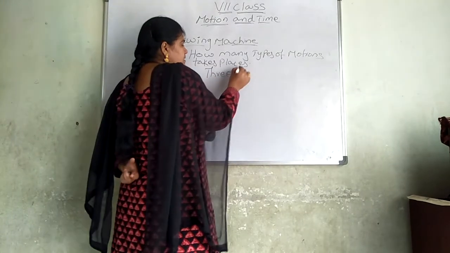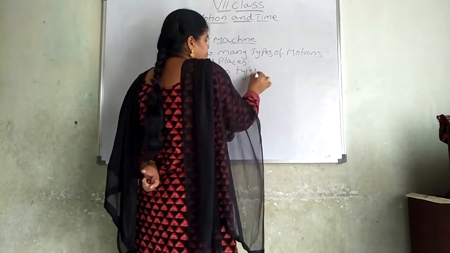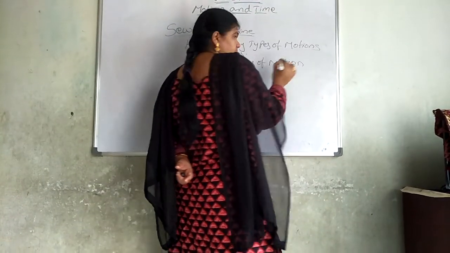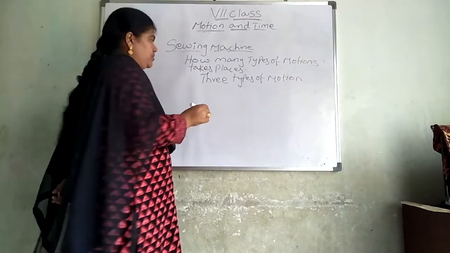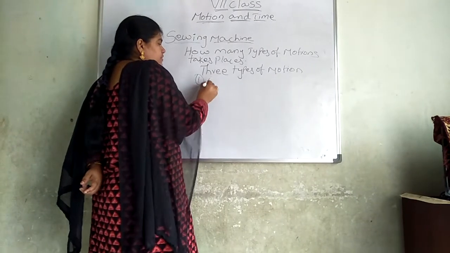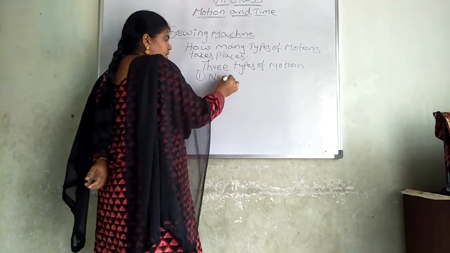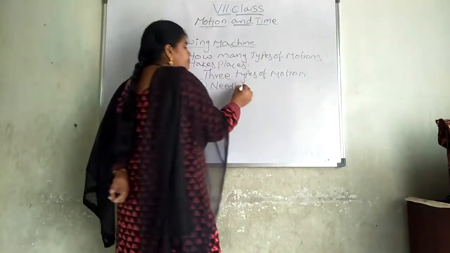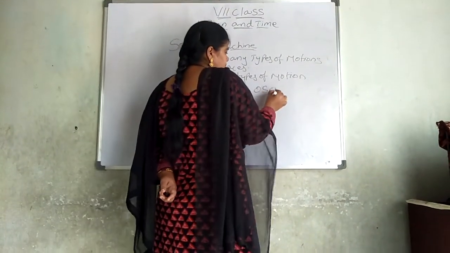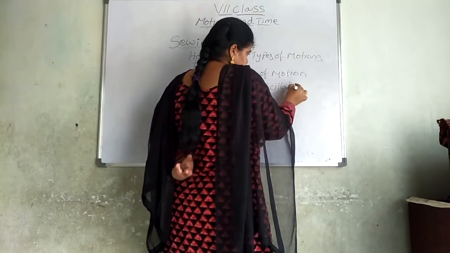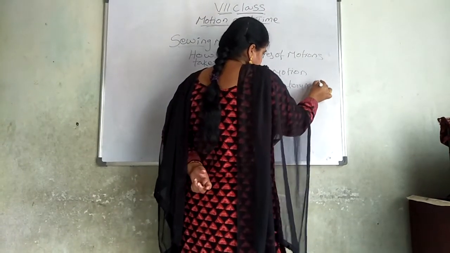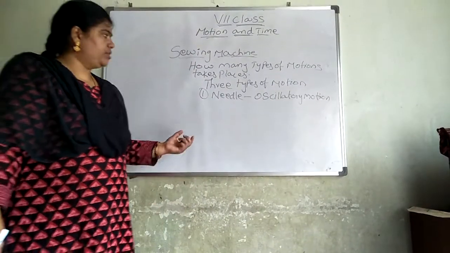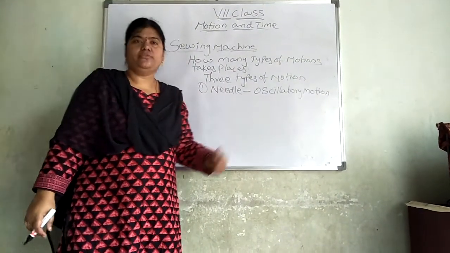How many types? 3 types of motion will take place. What are those? First one, the needle. When we are seeing, the needle will be in oscillatory motion. Why? Because it moves to and fro.